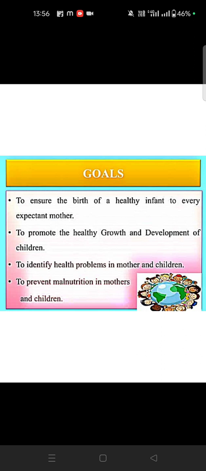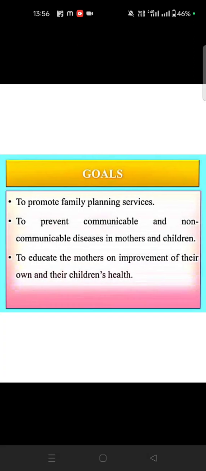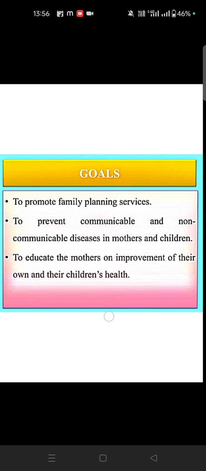So identify the health problems of the mother and child. Prevent malnutrition in children. Okay. Then family planning services. Then communicable and non-communicable diseases in mothers and children, for example AIDS and so on. Okay. So educate the mothers to improve the children's health.